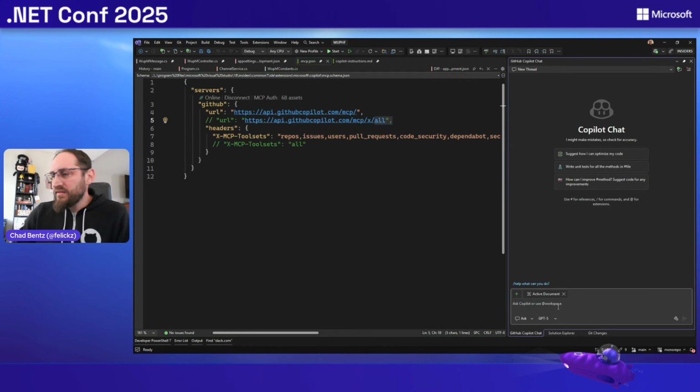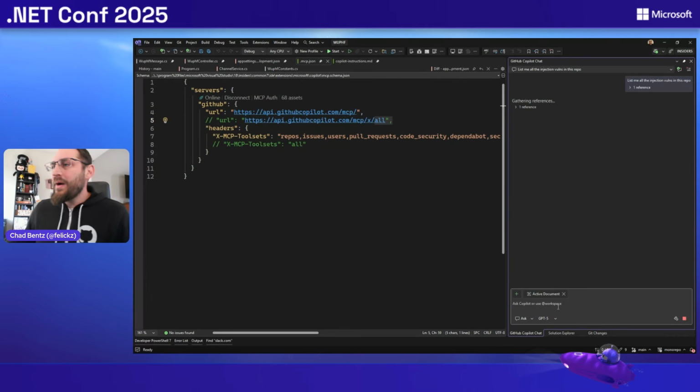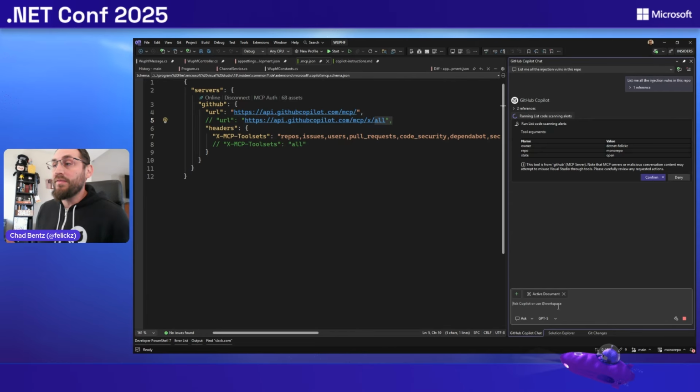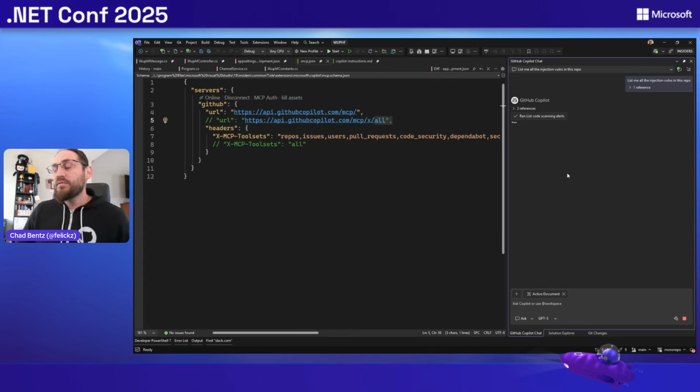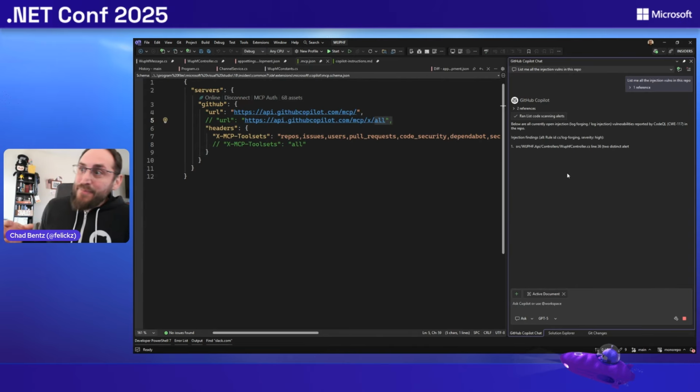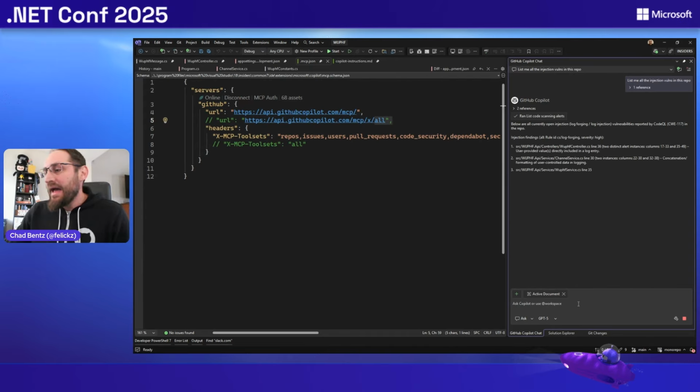So here we can just ask it to list me all the injection vulns in this repo, and it will go out and use that remote MCP call to call the GitHub API for all of the vulnerabilities that apply here. And it's going to pull forward all that context, all the vulnerabilities, the files, the line numbers, all the data flows from source to sink. That's going to pull all that data back here into my IDE. And now my Copilot context is really, really good here.